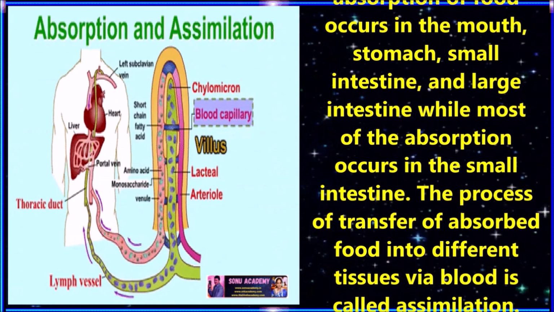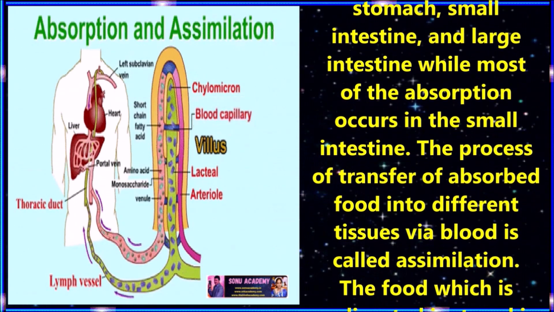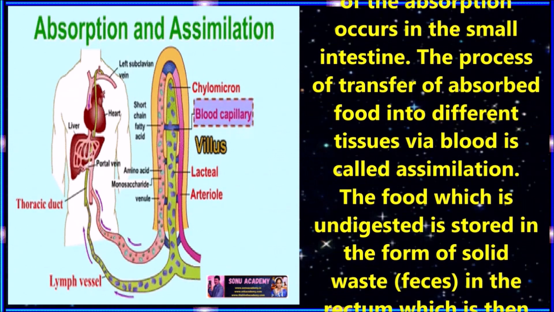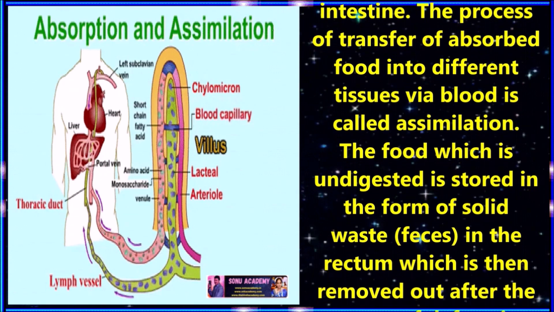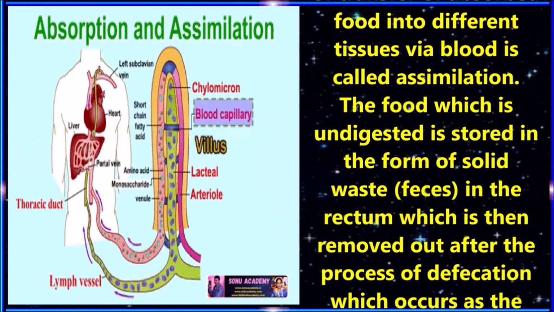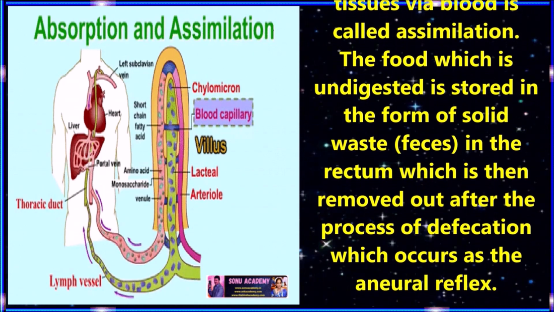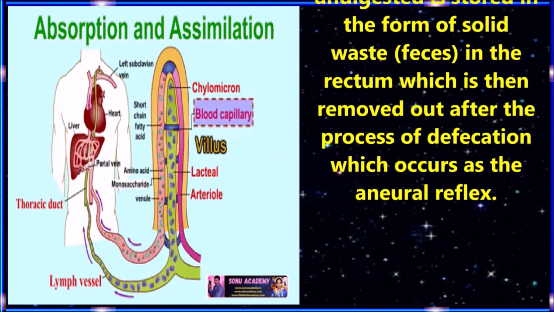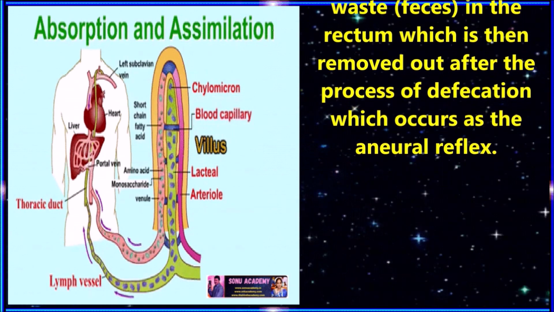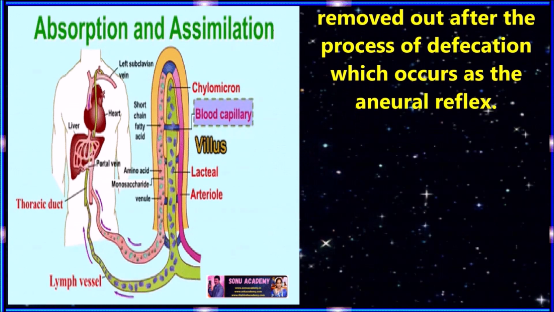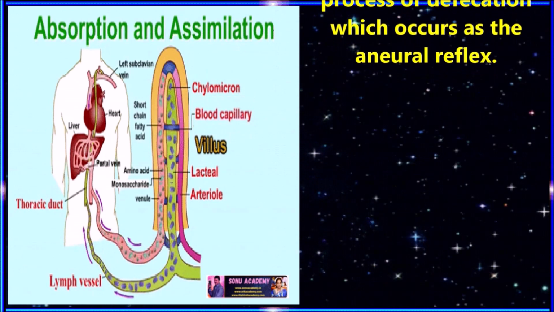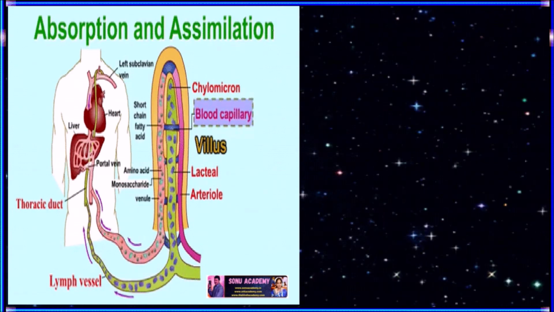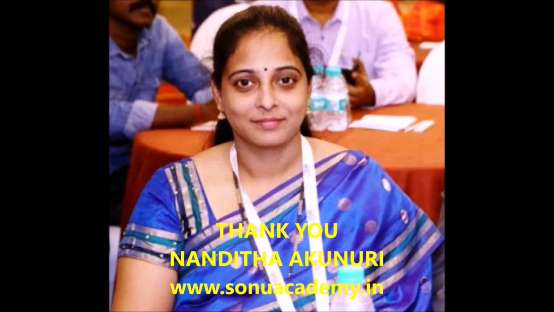The absorption of food occurs in the mouth, stomach, small intestine and large intestine, while most of the absorption occurs in the small intestine only. The process of transfer of absorbed food into different tissues via blood is called assimilation. The food which is undigested is stored in the form of solid waste called feces in the rectum, which is then removed after the process of defecation, which occurs by neural reflex. Thank you.